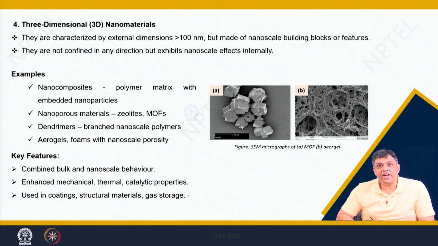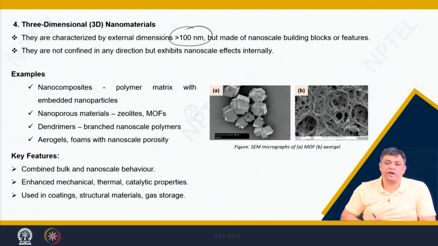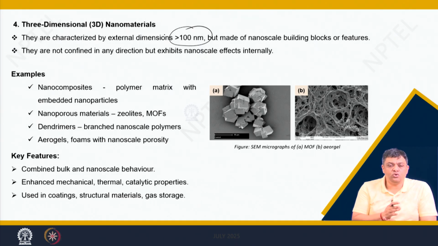There is another way of actually characterizing these nanoparticles. Now, these are called 3D nanomaterials, and they are characterized by the term that all the 3 dimensions are more than 100 nanometers. But then we are actually moving away from our definition.